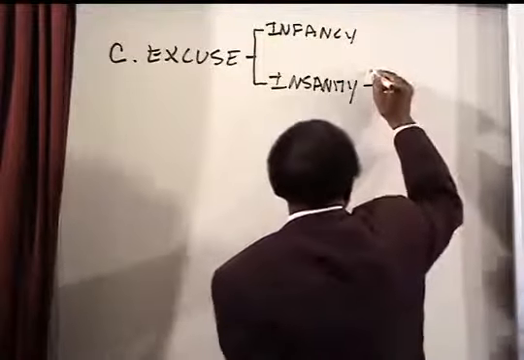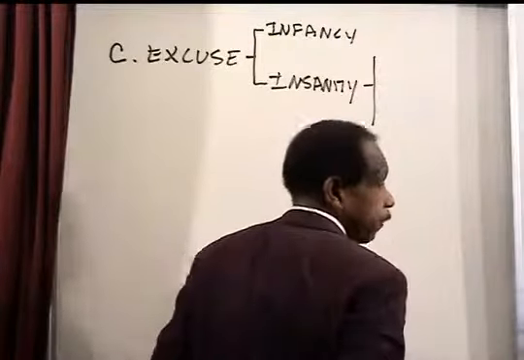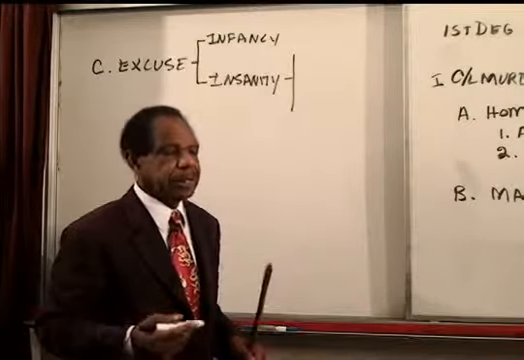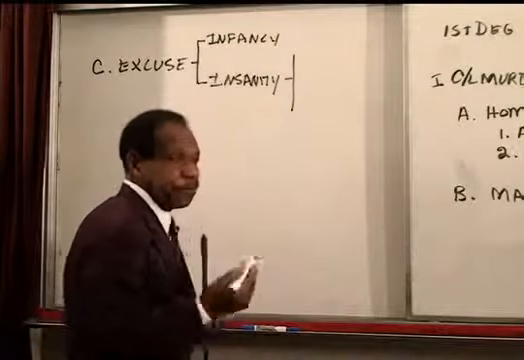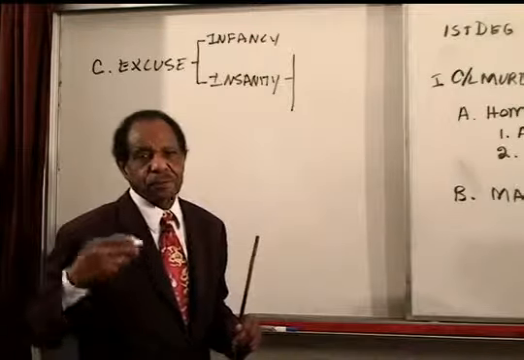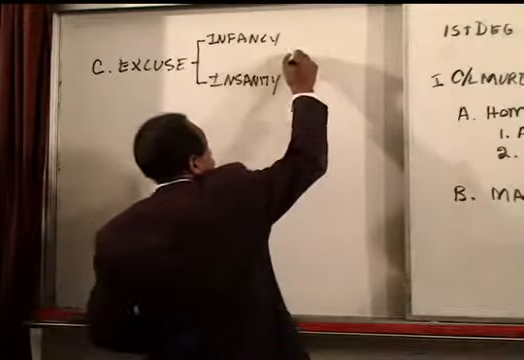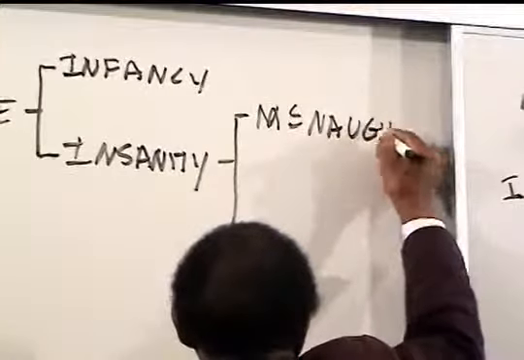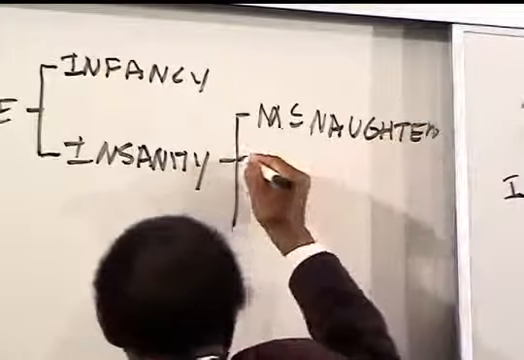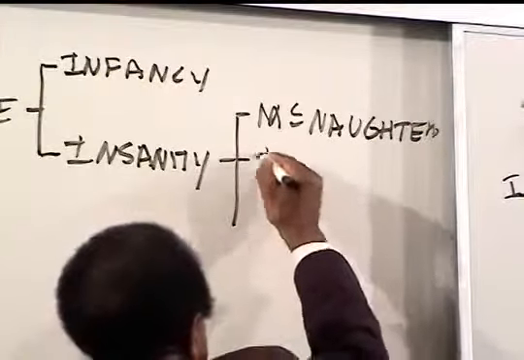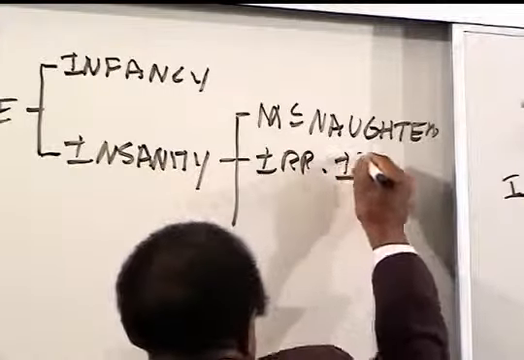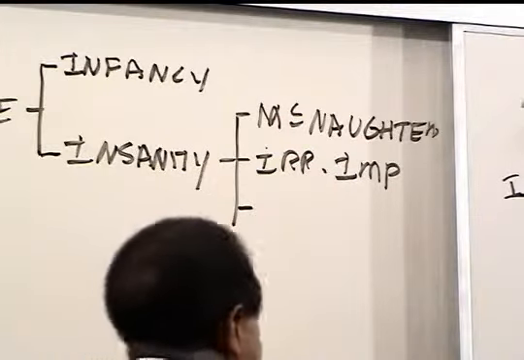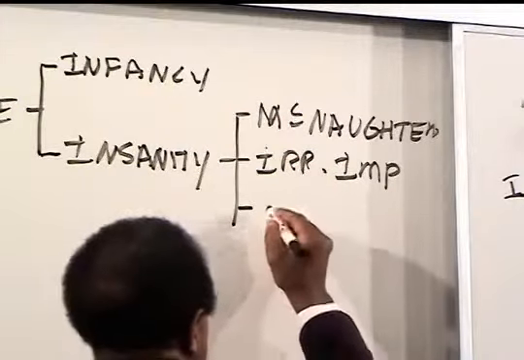As to insanity, there are 4 views as to what constitutes legal insanity, and you're expected to know all 4 of them and to do the analysis of all 4 when the problem comes up. There's the McNaughton rule. There is the irresistible impulse. The Durham.